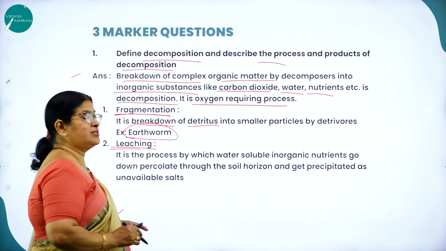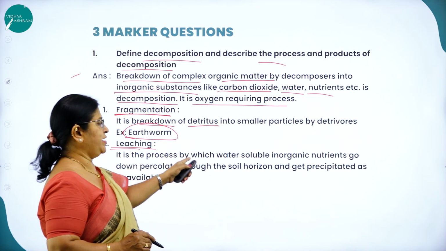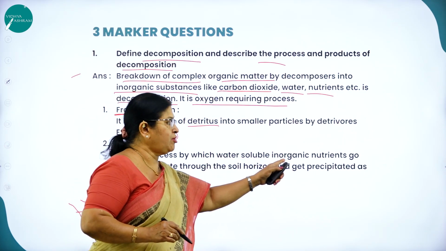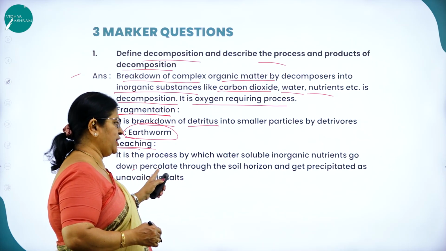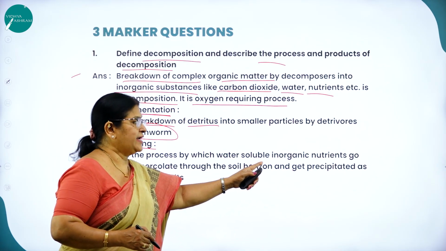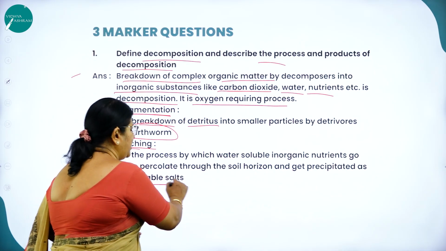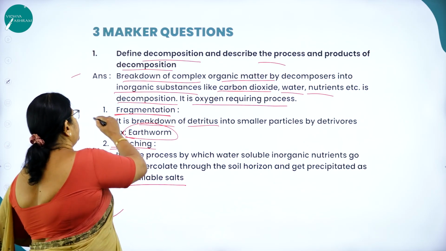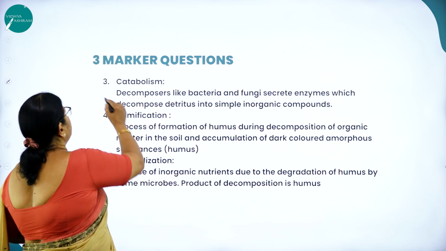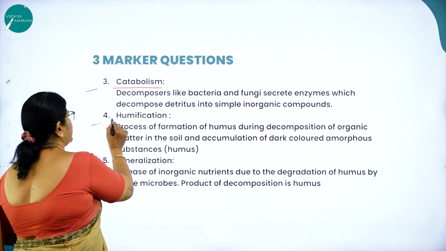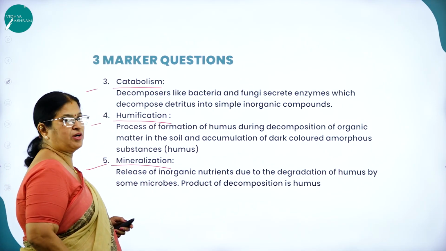Then leaching. What is leaching? It is the process by which water-soluble inorganic nutrients go down into the soil, percolate through the soil horizon and get precipitated as unavailable salts. So first is fragmentation, second is leaching. So what is the third step? Third step is catabolism, fourth step is humification, fifth step is what?